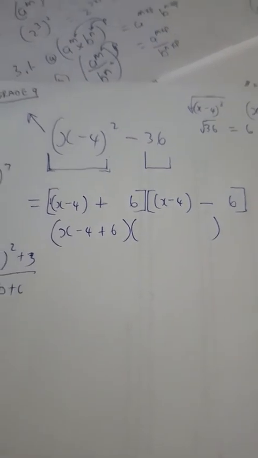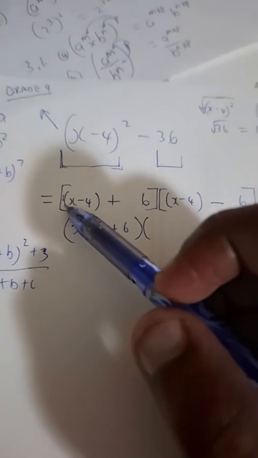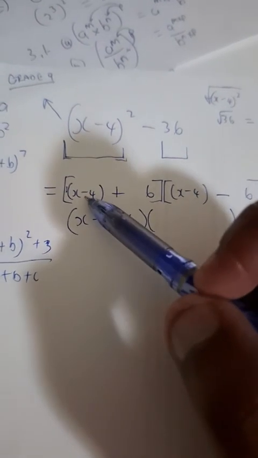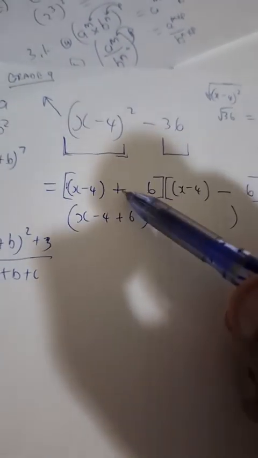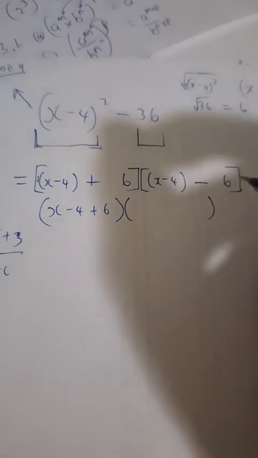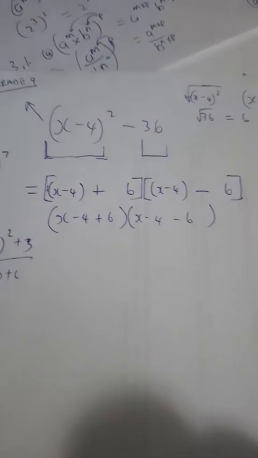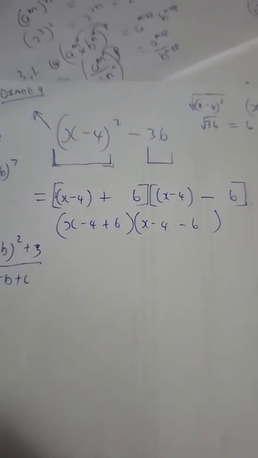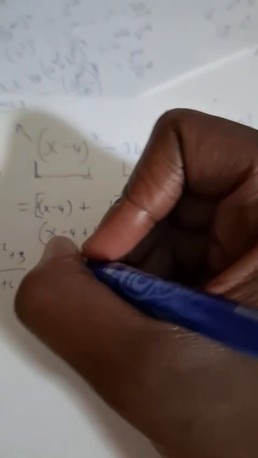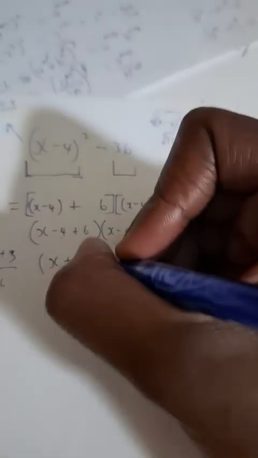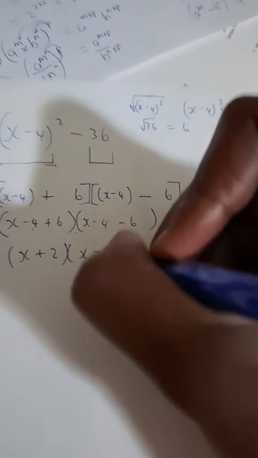Then my square bracket can become a nicer bracket like this, because I just did a square bracket so that I can differentiate between the bracket for x minus 4 and the bracket for the entire expression inside the bracket. Same thing on the other side. This is x minus 4 minus 6, and then I can add the like terms inside the bracket. So this becomes final answer x. What's minus 4 plus 6? Positive 2. Then minus 4 minus 6, negative 10.